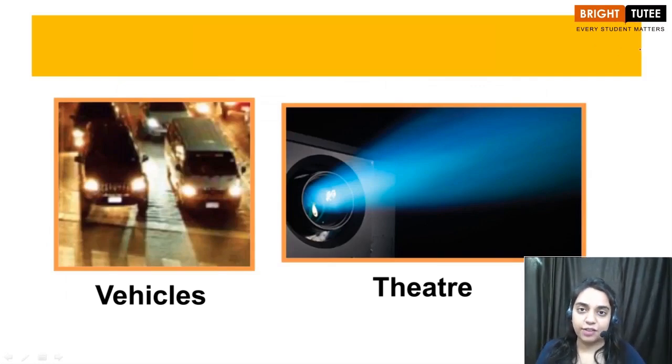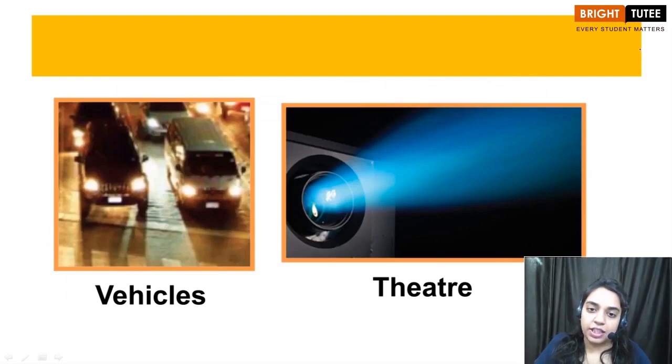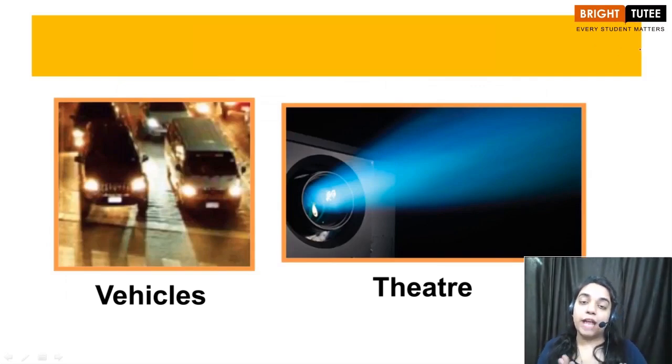Children, I have one more example for you, which is theaters. Whenever you go to a theater or a cinema hall, in front you have your screen on which you can enjoy your movie, right?